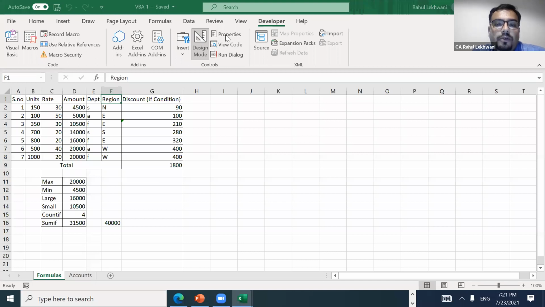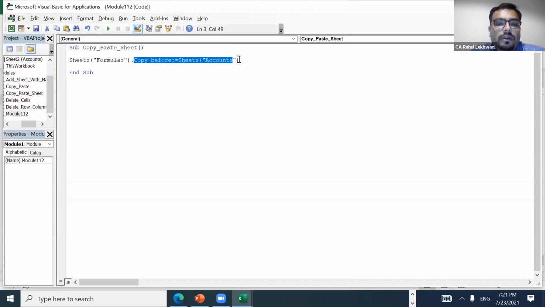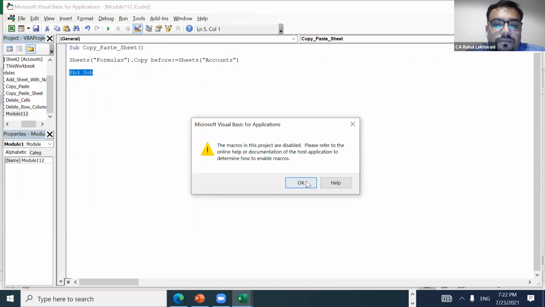That's why I am putting copy before account sheet. And End Sub is the last statement of a VBA, right? All you need to do is just run it. Just press run.